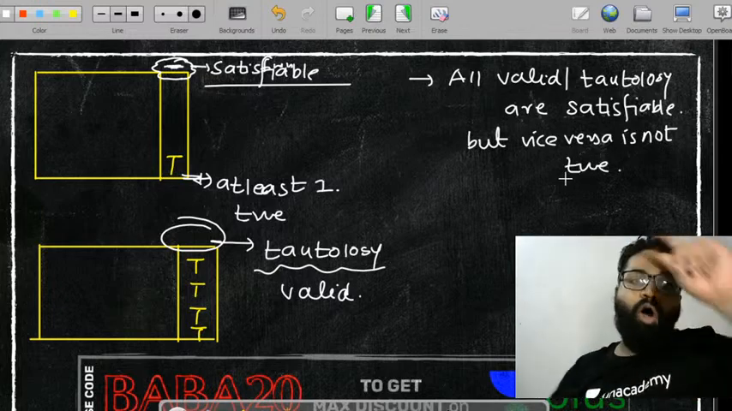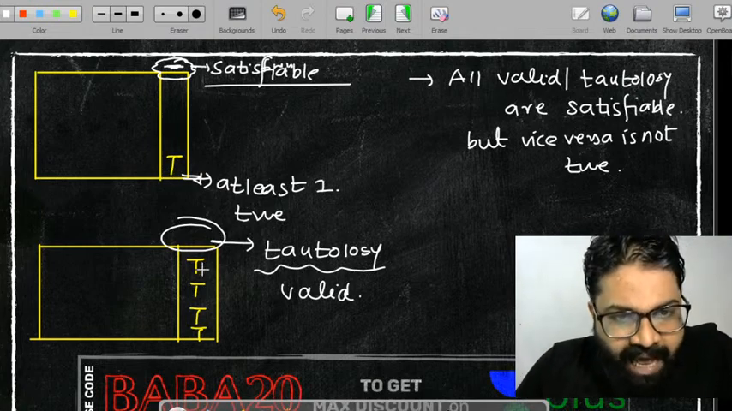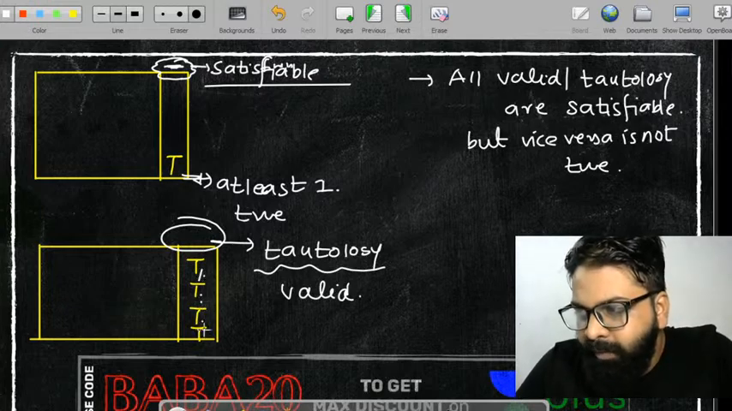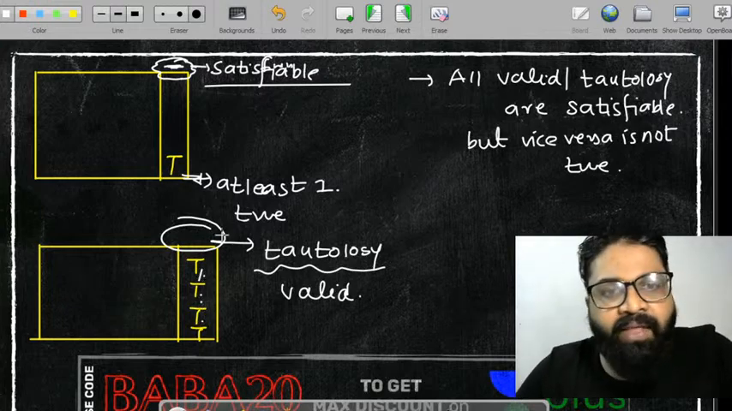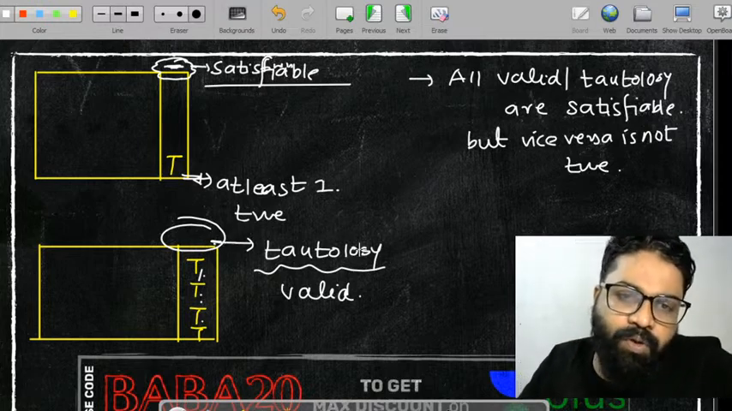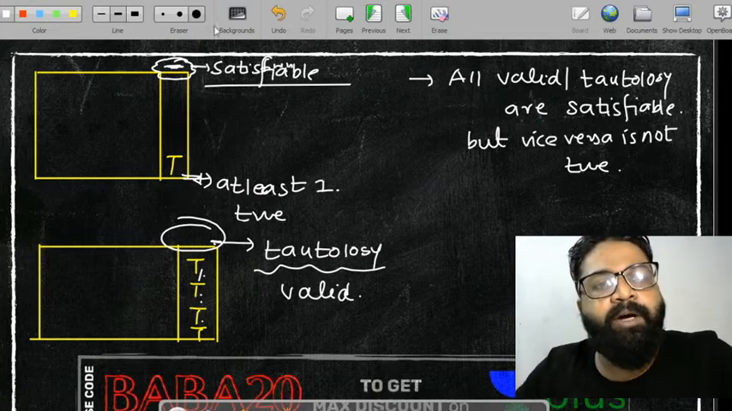ठीक है, so all valid are satisfiable. See, what is my explanation? अगर last में सबके true आ जाते हैं, when you get everything as true, then this statement is called a tautology. या तो इसको tautology बोलते हैं, या इसको हम लोग valid बोलते हैं. सेटिस्फाइबल का मतलब क्या होता है?